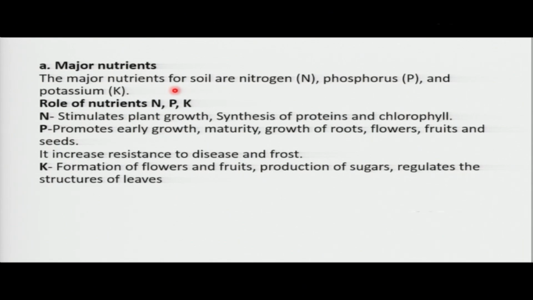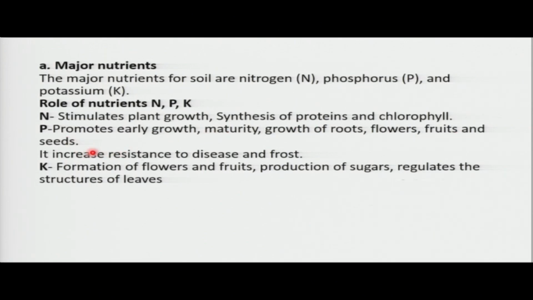If you look at the role of these nutrients, they work actually interchangeably. Nitrogen stimulates plant growth, synthesis of proteins, and chlorophyll. So you recognize it's very important. Phosphorus promotes early growth, meaning without phosphorus, the early growth will be very difficult. It promotes maturity, promotes growth of roots, flowers, fruits, and seeds.